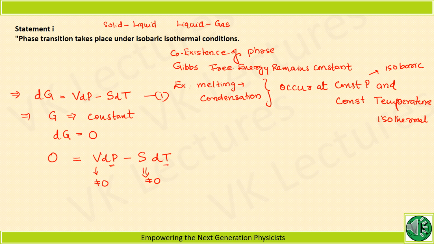So dP and dT, they must be 0 because V and S are non-zero values. So dP equal to 0 implies isobaric, that means constant pressure, and dT equal to 0 implies isothermal, which is constant temperature. So the statement 1 is a correct statement.